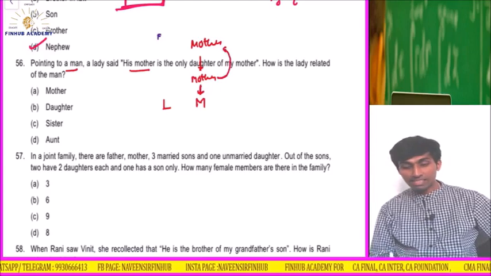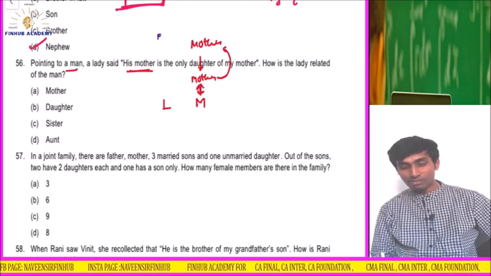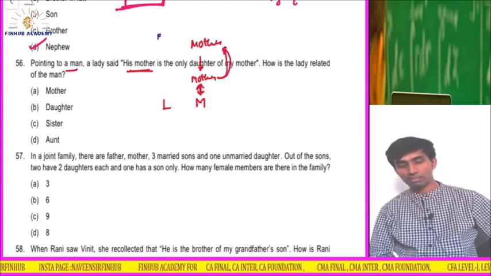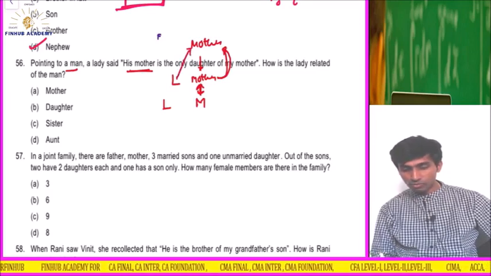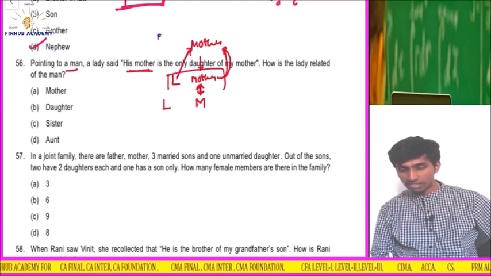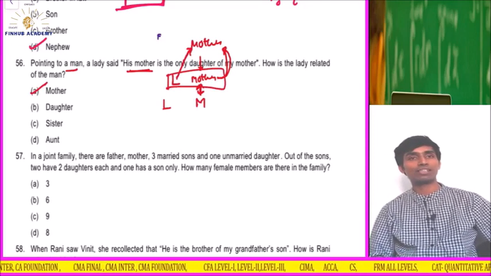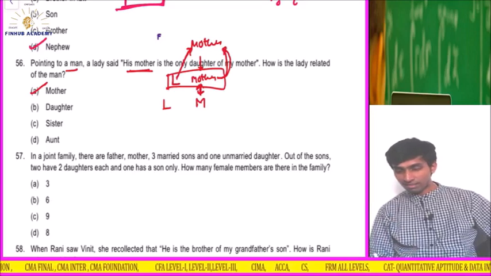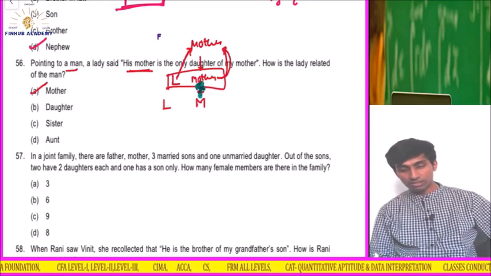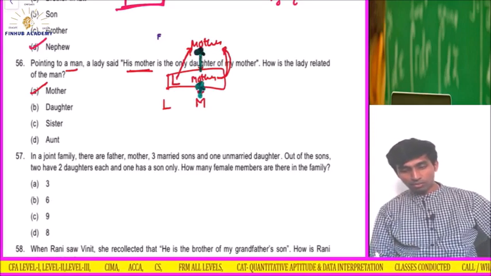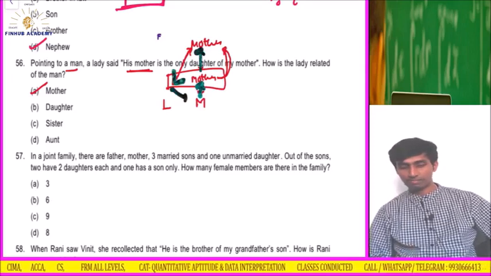See, his mother is only daughter of my mother. His mother means man's mother is only daughter of my mother. Of my mother means this lady's mother is who? So who is this lady? How is this lady related to the man? She is the mother of this man. Please be careful when you are reading, it's very confusing. Only daughter of my mother means this lady is mother of this man.